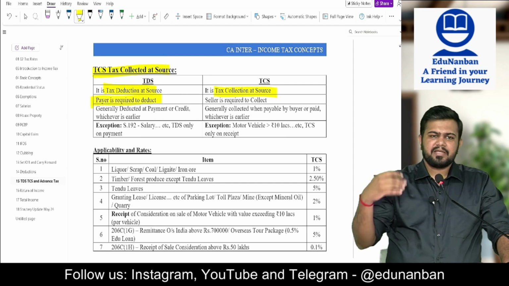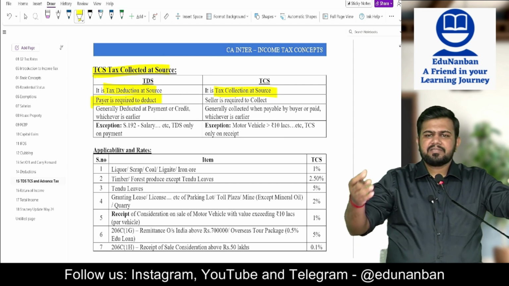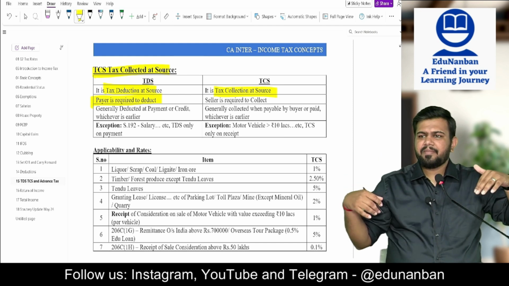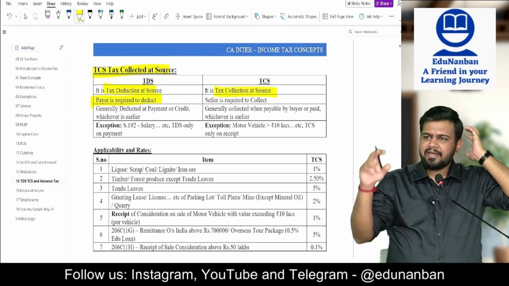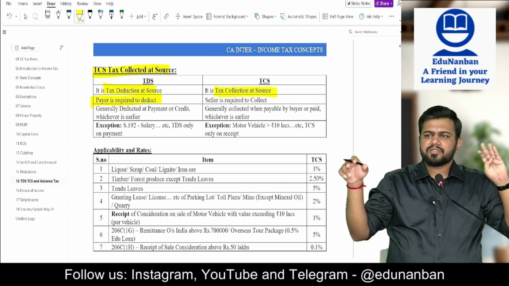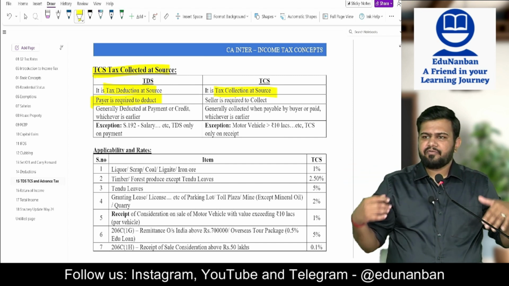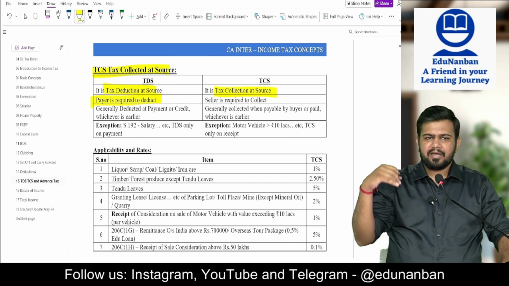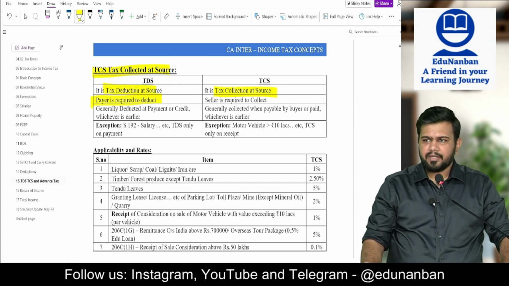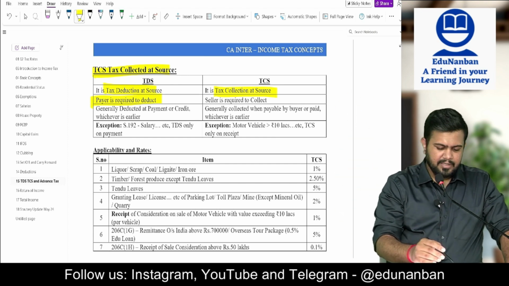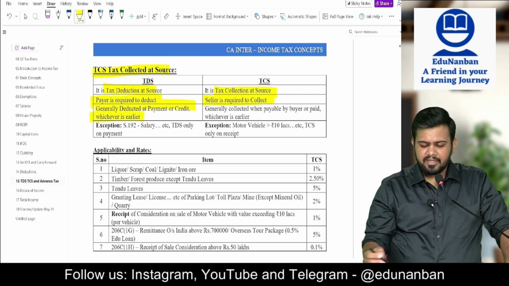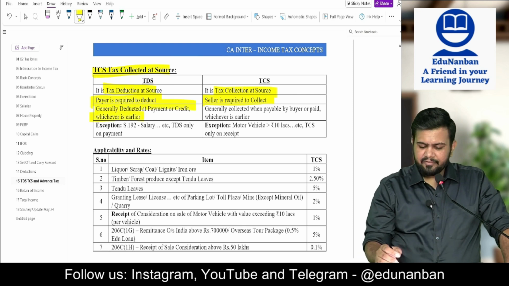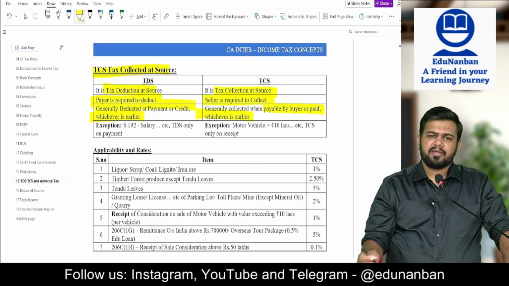Here the payer is required to deduct in TDS, while in TCS the person who is receiving the payment is required to collect extra. So if you are giving me 10 lakhs and 1% is TCS, it means I will take 10,000 rupees extra from you. So 10 lakh 10,000 I will collect. This 10,000 I will pay to the government. Then the seller is required to collect. TDS is generally deducted at payment or credit, whichever is earlier. TCS is generally collected when payable by the buyer or paid by the buyer, whichever is earlier.